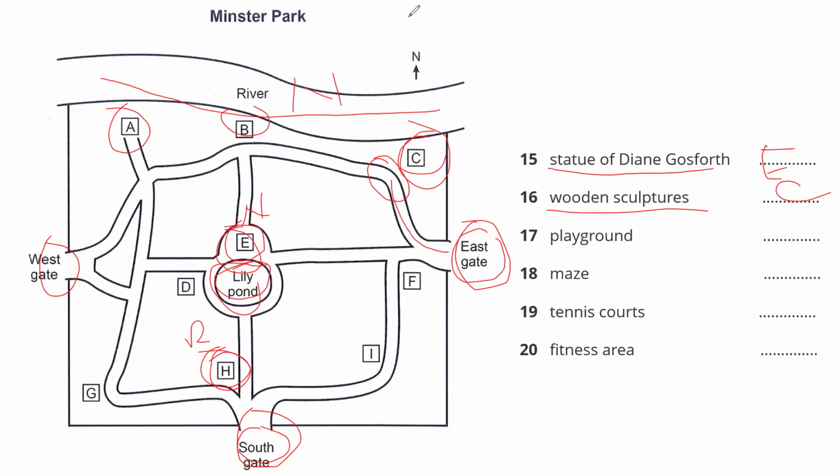There are two areas that are particularly intended for children. The playground has been enlarged and improved, and that's between the river and the path that leads from the pond to the river. So now E is already done, so that cannot be the right answer. B can be the right answer because it is the only clear option between both the lily pond and the river. That is B.